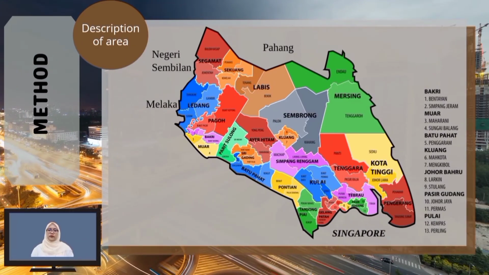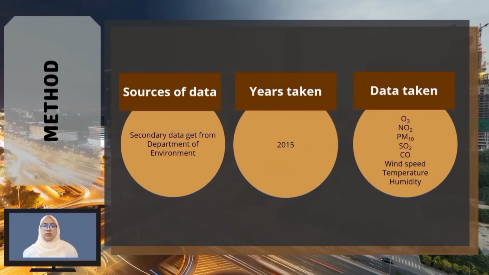This study focused on 3 continuous air quality monitoring stations around Johor, located at Pasir Gudang, Muar and Lakin. The source of data is secondary data from the Department of Environment. The year taken was 2015, and the data taken in this study were ozone, nitrogen dioxide, PM10, sulfur dioxide, carbon monoxide, wind speed, temperature, and humidity.